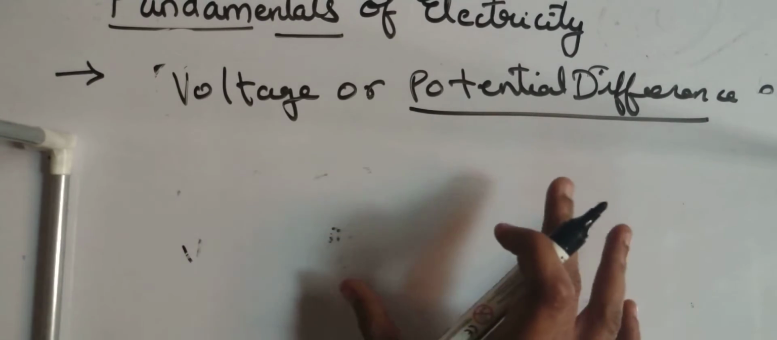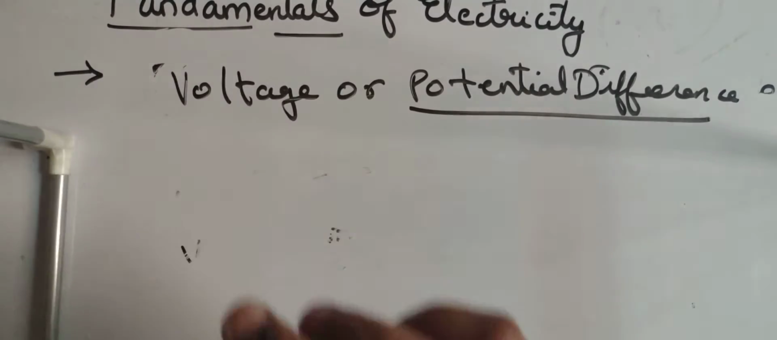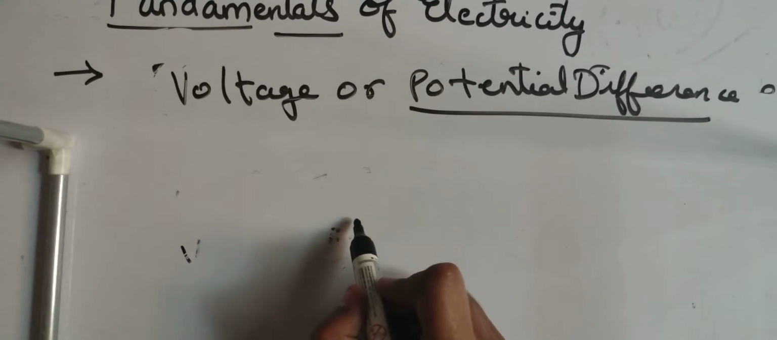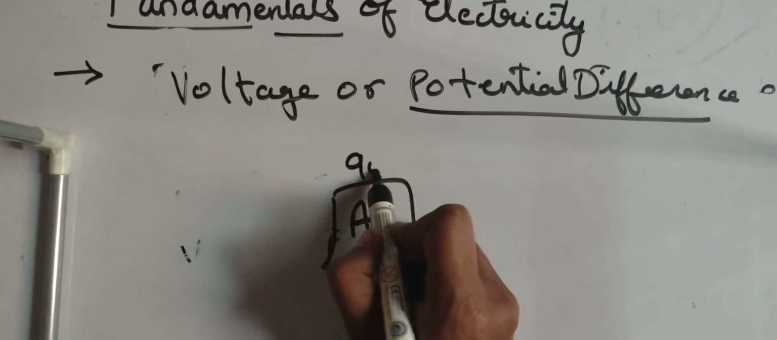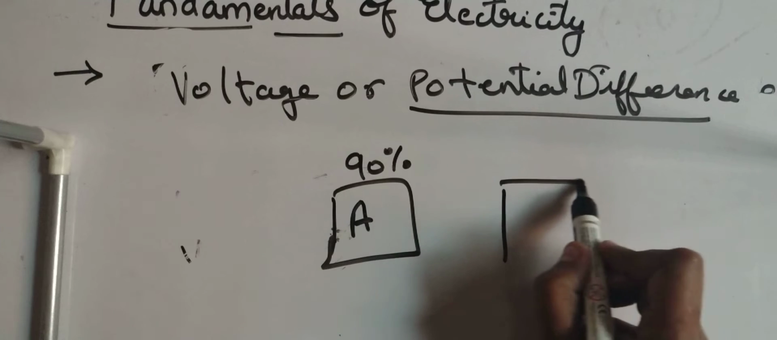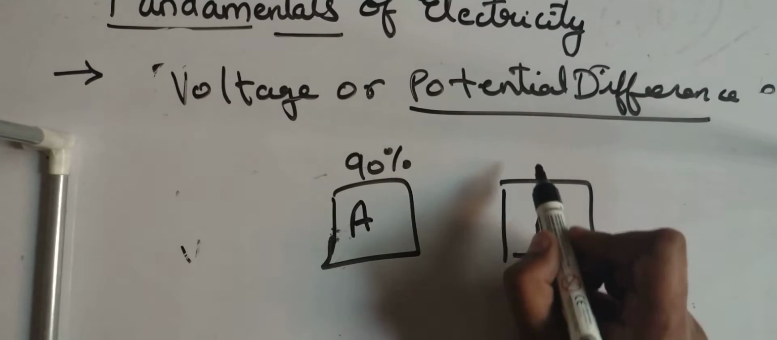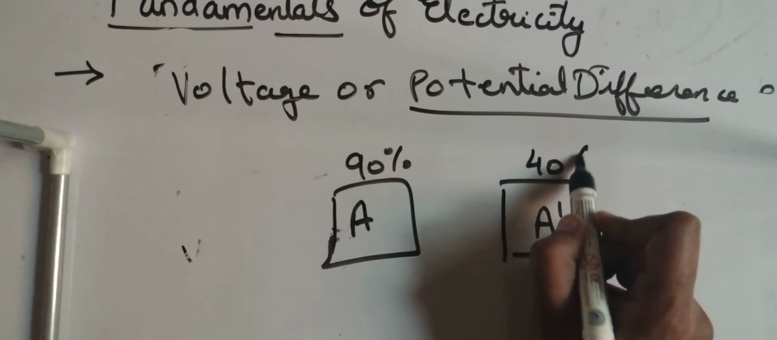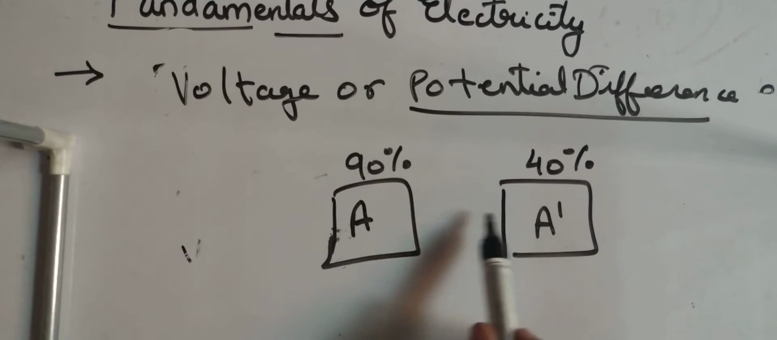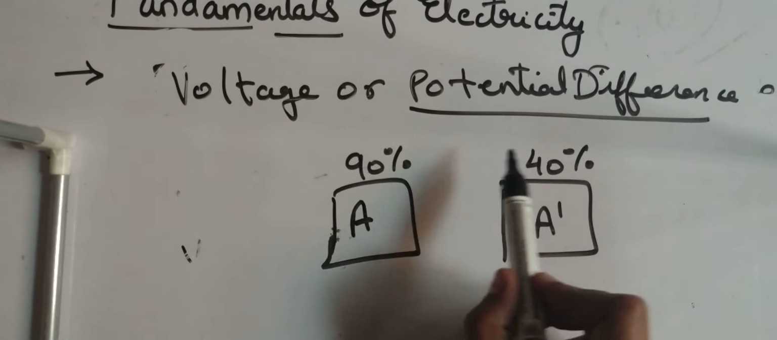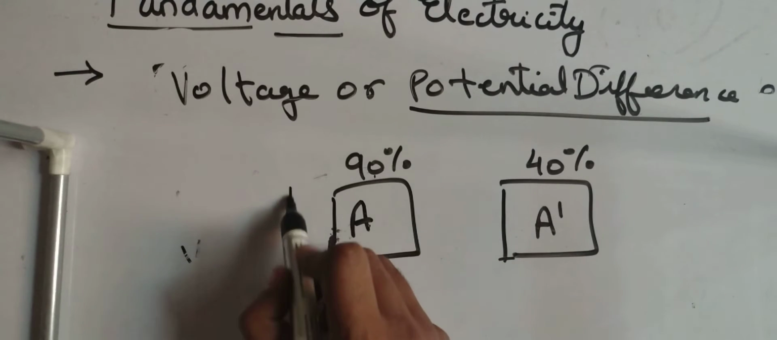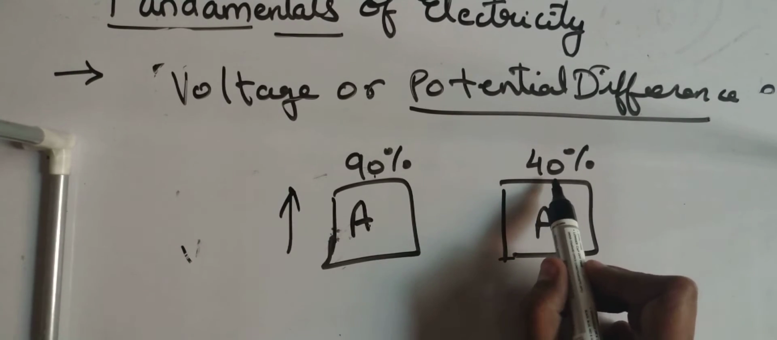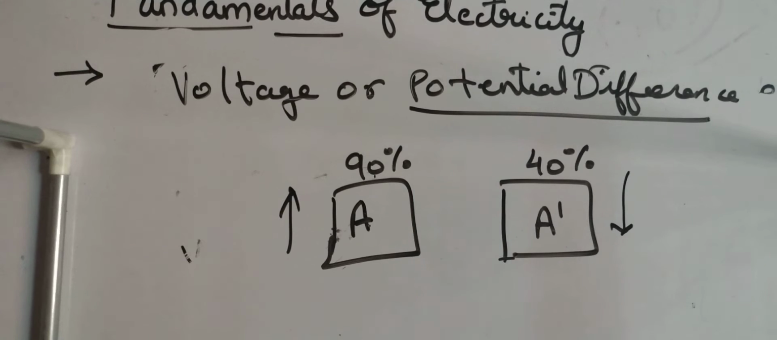One point and another point has too much of difference. For example, here is person A, friend A, who is securing 90%. Here another person, A dash, is securing say 40%. We live in India, right? So in India, percentage decides the potential. So person A is securing 90%, means his potential is higher. Person B is securing 40%, means his potential is obviously lower.